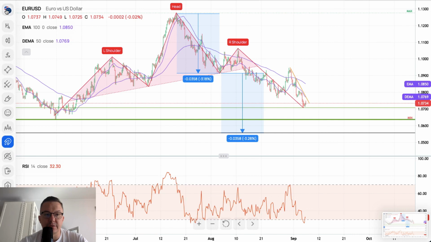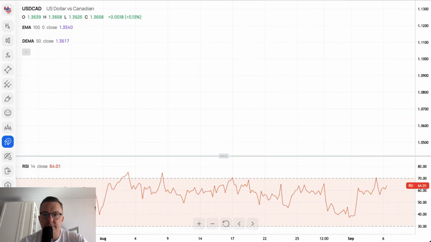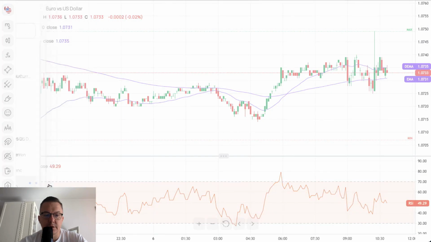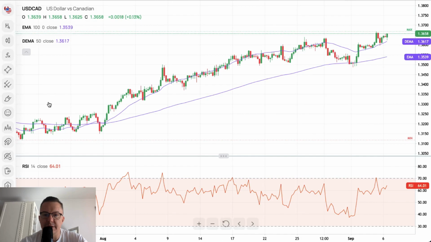The next chart is US dollar to the Canadian dollar. That's obviously one of the most important charts for today, because we got the Bank of Canada interest rate decision. So what is going on here? Let's start with the 4-hour chart. It's clear that we are going up.